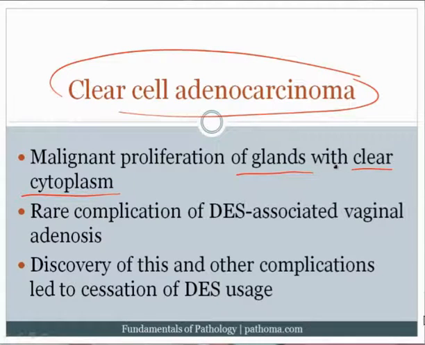Now, of course, you recognize that the entire vaginal canal is lined by squamous epithelium, so we shouldn't develop any type of adeno or glandular carcinoma there. However, it occurs in the context of DES-associated vaginal adenosis, so that the patient is exposed to DES, gets the adenosis, now has columnar or glandular cells, and then those glandular cells eventually can become cancer, which would be called clear cell adenocarcinoma. So again, this is high yield because, number one, it gives us a little bit of history.